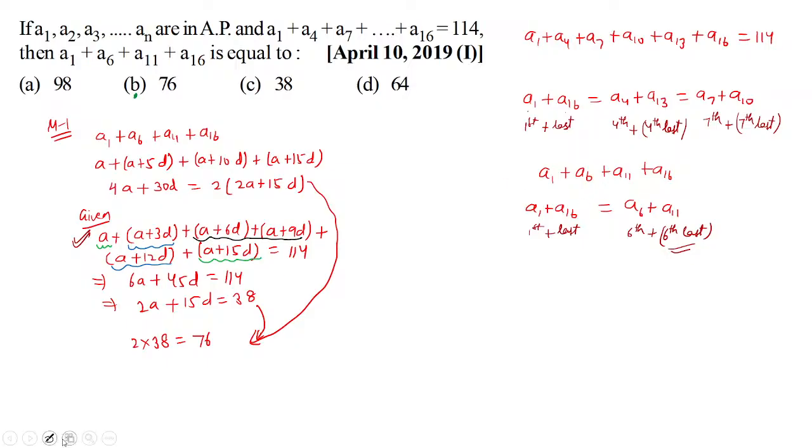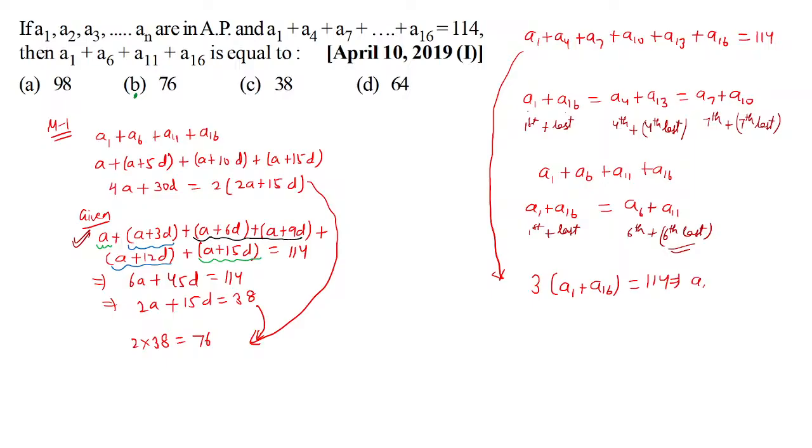So with this understanding, now you should be able to quickly solve this. Some time I have taken just to explain this concept. I have not explained in great detail, but I have explained it sufficiently, I suppose. So here, the given information is 3 times A1 plus A16, which is 114.